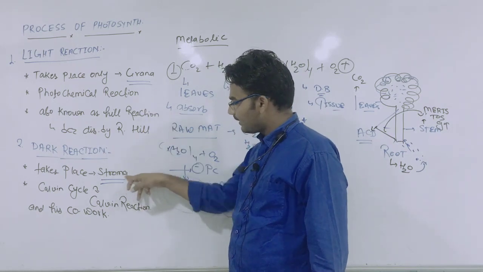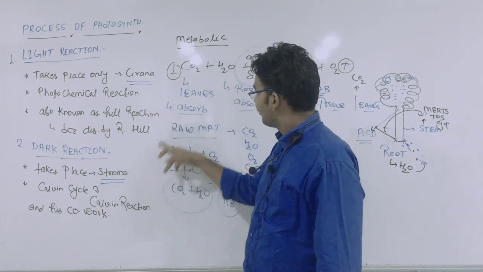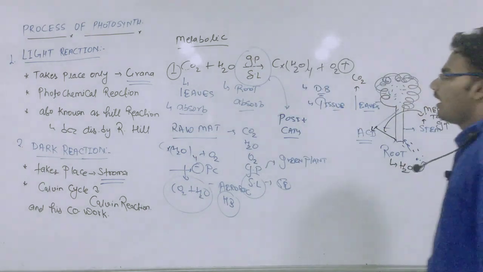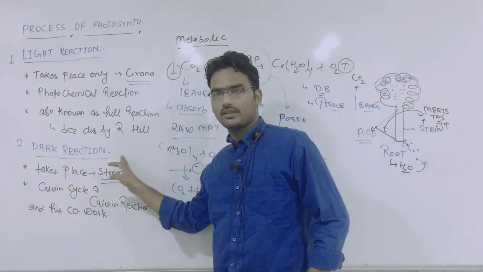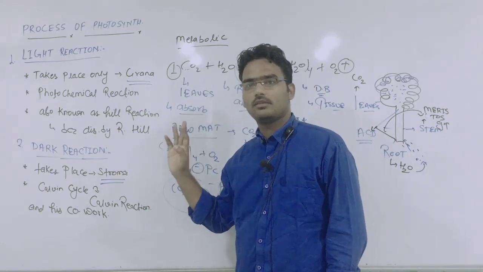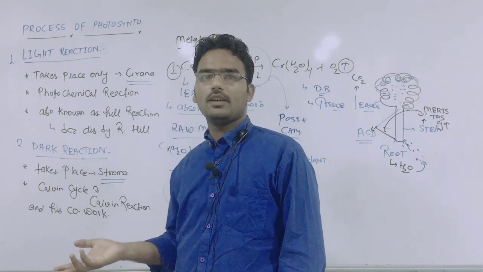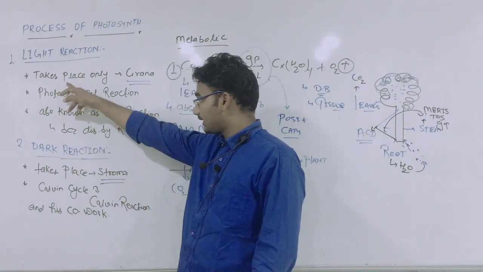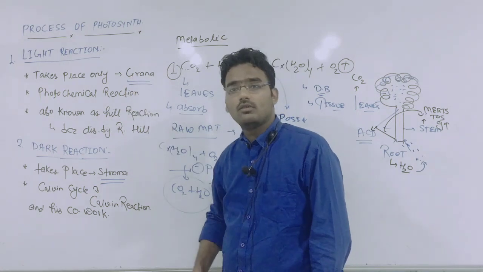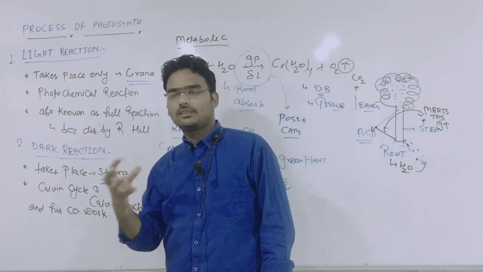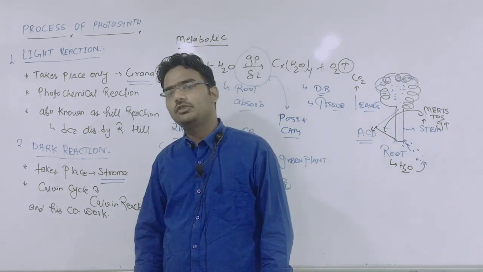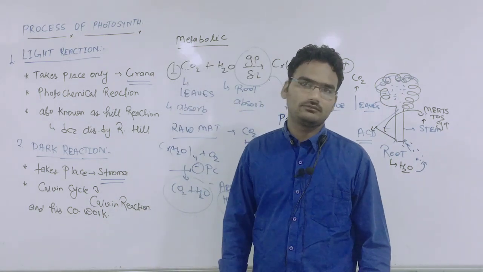I will compare stroma and grana. Some structure points: thylakoid, disc plates, and so on. This takes place in the grana. And the main composition of dark reaction and light reaction.